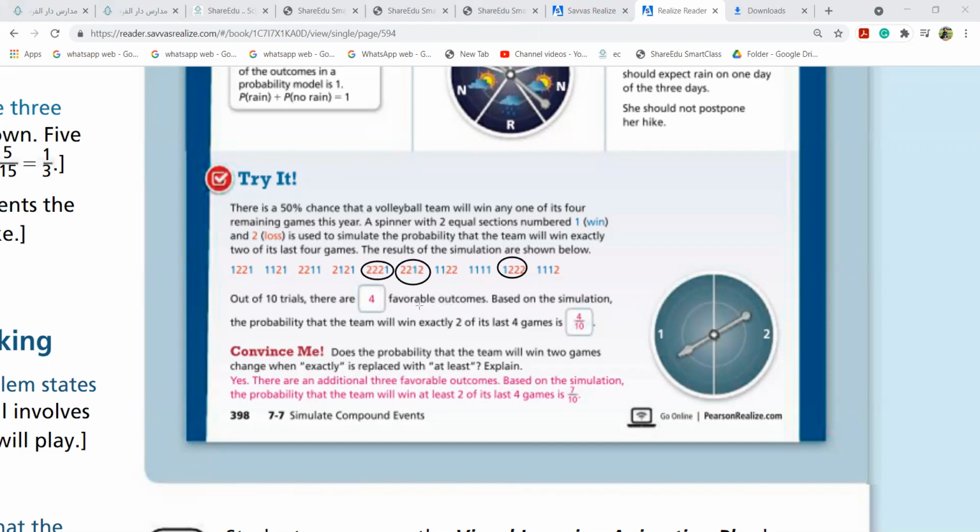And of course, once again, out of 10 trials, there are 4 favorable outcomes. The probability that the team will win exactly 2 of its 4 games is 4 over 10. That means 1 has to appear 2 times in a trial, and here, and here, and here.